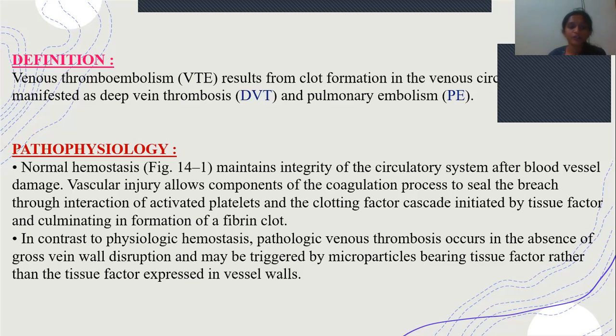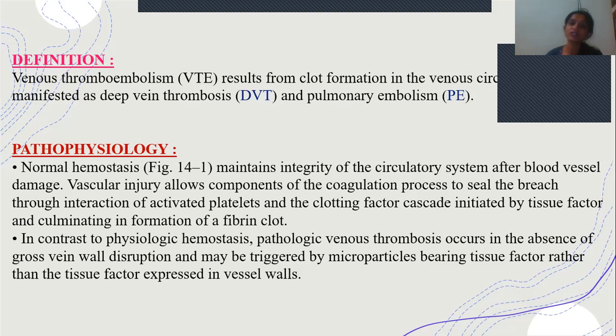And then coming to the pathophysiology. Before going to pathophysiology, we have to know what normal hemostasis is. Hemostasis means the process which helps in the normal regular flow of blood in the circulation. That means if an injury happens, it causes bleeding. When the bleeding happens, our body responds to stop the bleeding by forming a clot. And continuously forming clot is not correct, so it has to be stopped at a certain point. Then the process is maintained in that regular manner. That we call normal hemostasis.